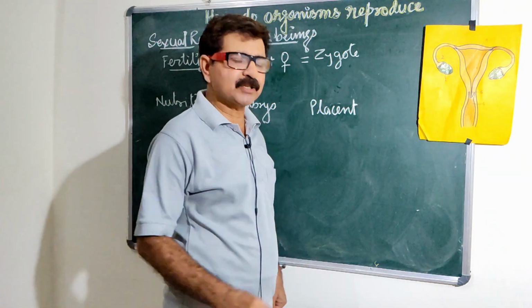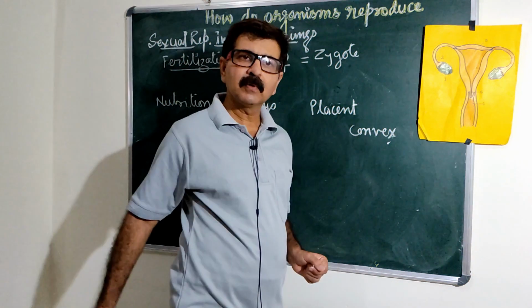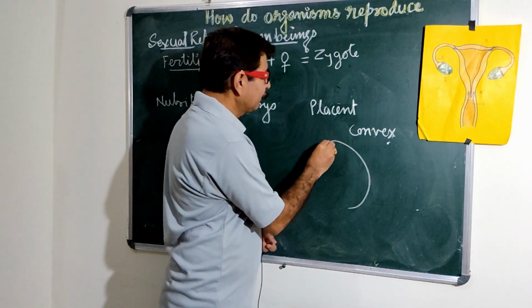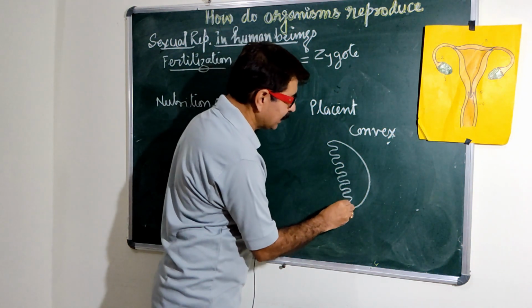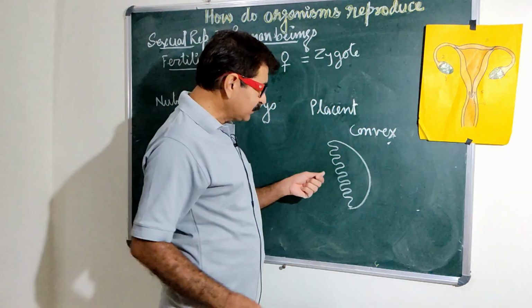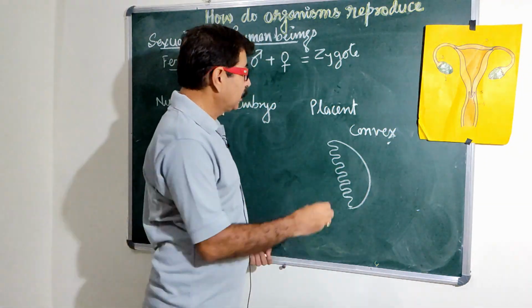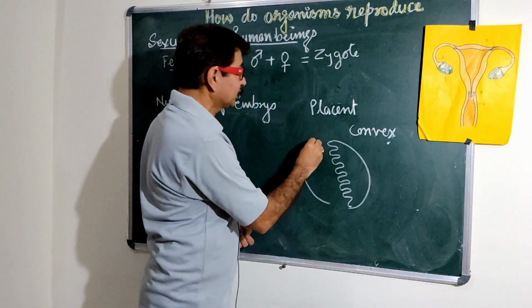It is convex in shape, and one of its sides has finger-like structures known as villi, and these villi are found on the side of the embryo. The side where the embryo is, has the villi.